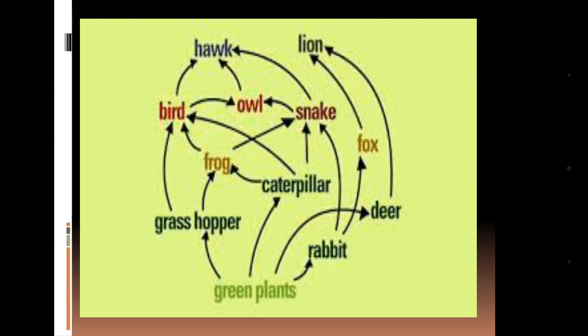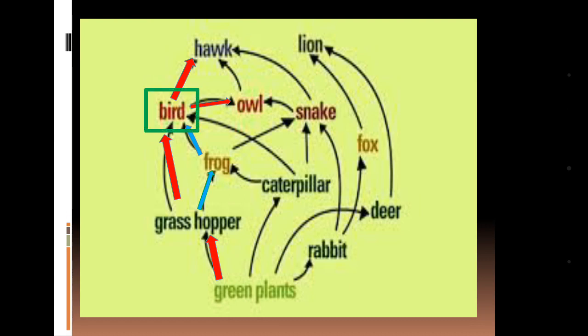Now take a look at this. The green plants are taken by the grasshopper, which is taken by the bird, then the bird is taken by the hawk or owl. This is one kind of food chain present here. Second, the grasshopper can be taken by the frog, which can be taken by the bird. So we are getting one connecting point between these two food chains, that is the bird.